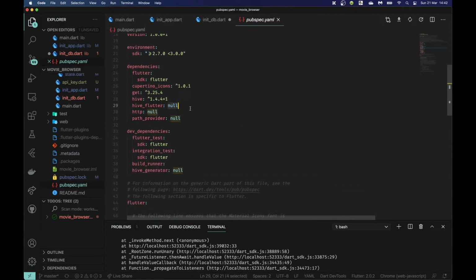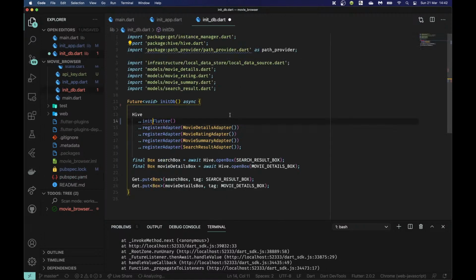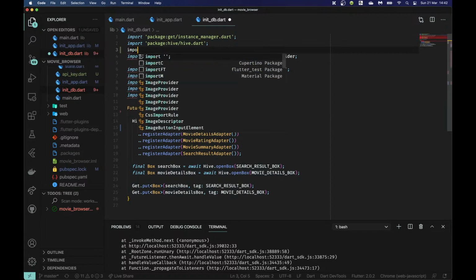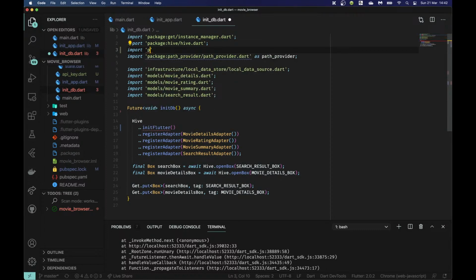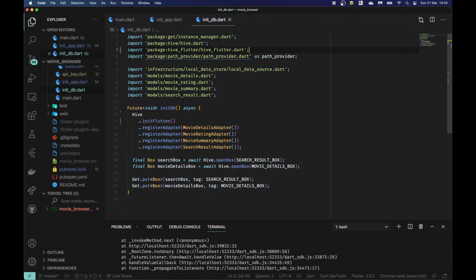I also deleted the version number to avoid any potential conflicts. That was pretty smart of me, if you don't mind me saying. And normally I would control click here and get that auto suggest, but I know for some reason init Flutter does not like to be auto suggested. So I'm just going to import it manually. Package hive_flutter/hive_flutter.dart, and there we go.